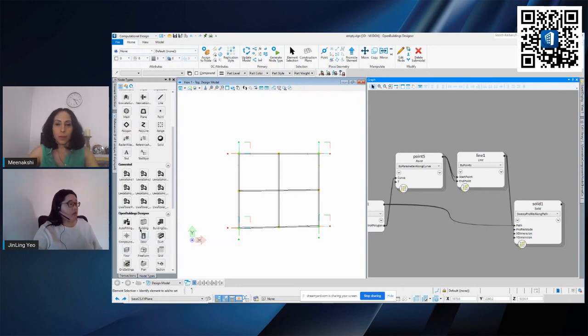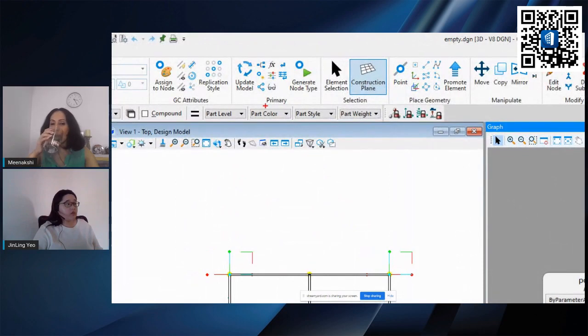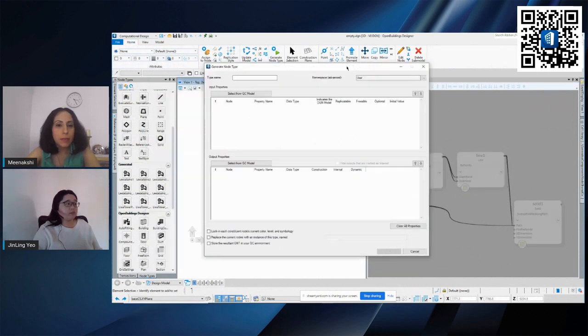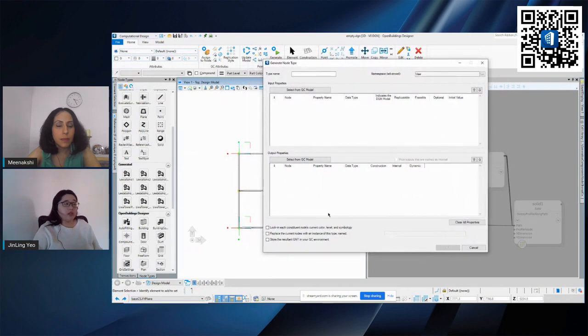Okay, going back to creating a generated node, how can we create this? If we zoom back into our ribbon interface, under Primary we have this thing called Generate Node Type. We can utilize this to create one of these nodes, so that if we open back our building model, we can actually use this node to place our panel. I'm just going to quickly click on this, and it will show you this dialog on how to create a generated node.